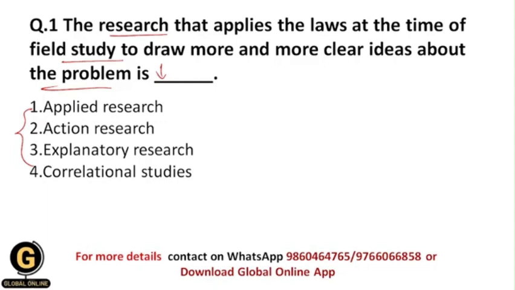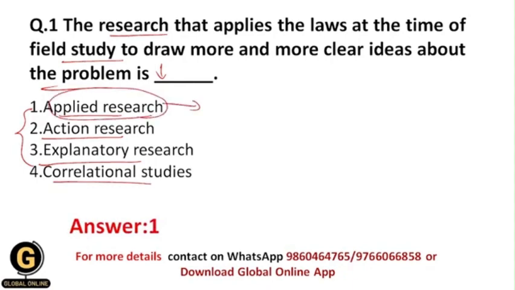Basically, whether it is applied research, action research, explanatory research, or correlational studies. The correct answer for this is applied research, because applied research is the type of research in which we solve immediate problems, but apart from that we apply the laws, the existing theory or principles, to our problem.